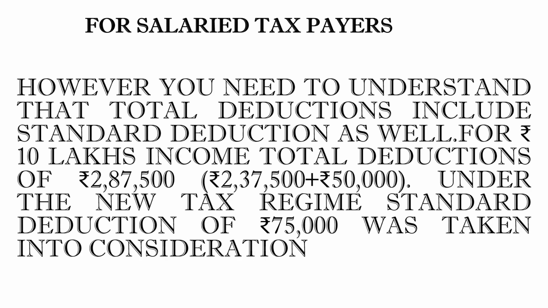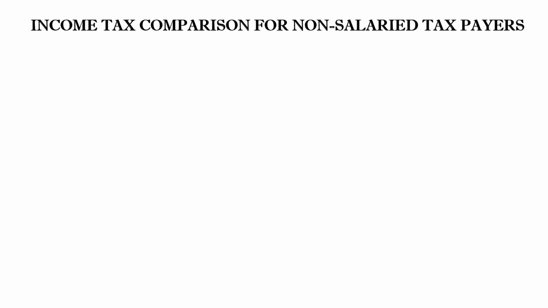You need to understand that the total deductions include the standard deduction as well. For Rs 10 lakhs, with the deductions of 2,87,500, 50,000 is the standard deduction and 2,37,500 is the Chapter 6A deductions. Under the new tax regime, a standard deduction of Rs 75,000 was taken into consideration.